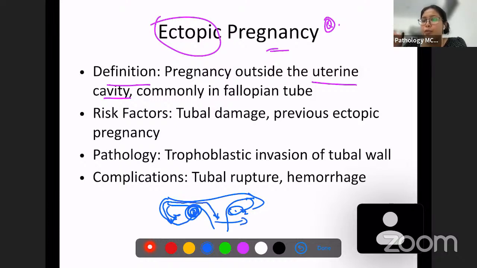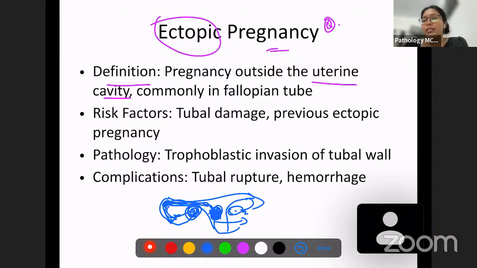So this is what normally happens, and this is where the zygote is formed when sperm is present at the time of ovulation, right? Sorry, here is where implantation occurs. So from here, the embryo is going to go to the uterus for further development. So this is what is going to happen, right?